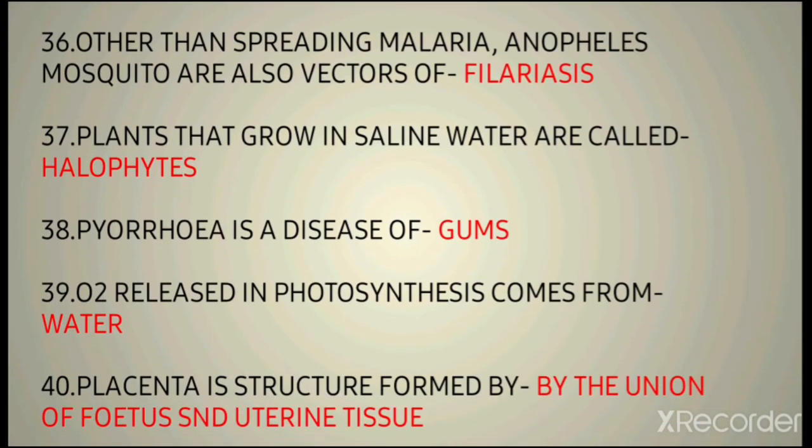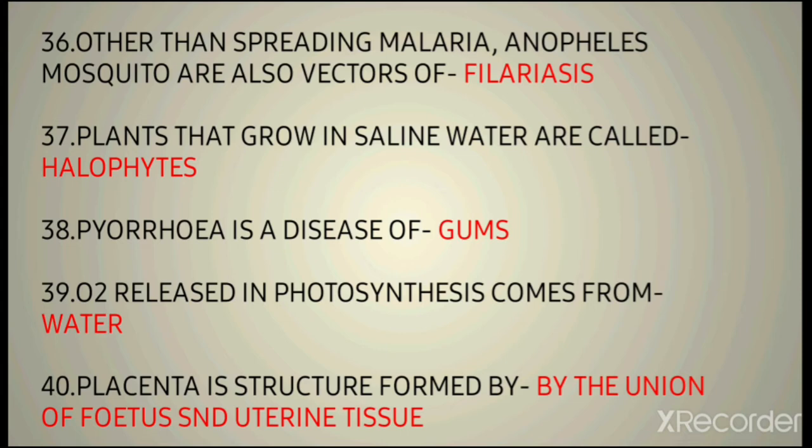The 36th question over here is, other than spreading malaria, Anopheles mosquitoes are also the vectors of what? That's filariasis, also called elephantiasis. So Anopheles are also the vector of this disease, filariasis. It occurs in the lymph section or the genital section. In this disease, the lymph or the genital portion grows up like an elephant's, that's why it is called elephantiasis.